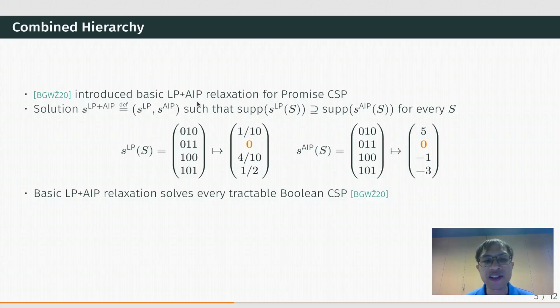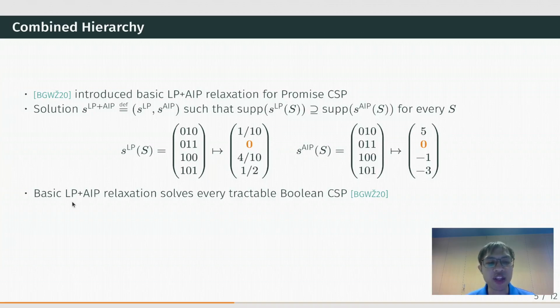Rather than looking at these relaxations in isolation, one can combine them to get stronger algorithms. Brakensiek, Guruswami, Wrochna, and Živný introduced the basic LP plus AIP relaxation. A solution to this relaxation consists of 2 parts, the LP part and the AIP part. The 2 parts are related by this support restriction. The support restriction says that if an assignment gets the value 0 in the LP part, then the same assignment must also get the value 0 in the AIP part.